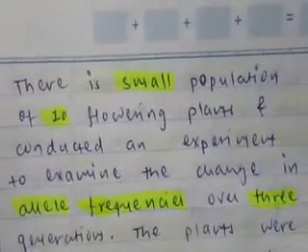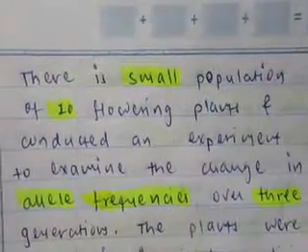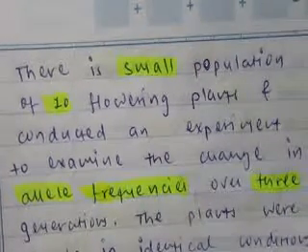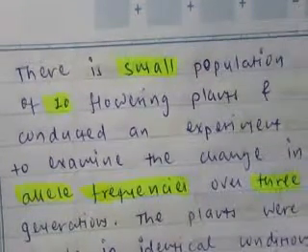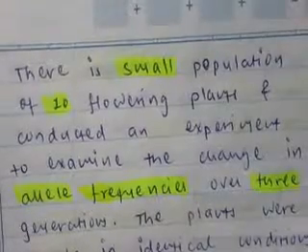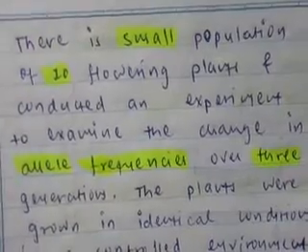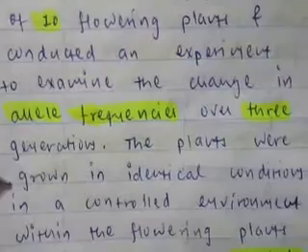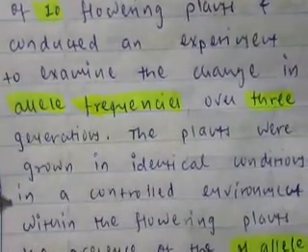Friends, in this video we will try to solve a problem on population genetics. A small population of 10 flowering plants is given, and an experiment is conducted to examine the change in allele frequencies over 3 generations. The plants were grown in identical conditions in a controlled environment.